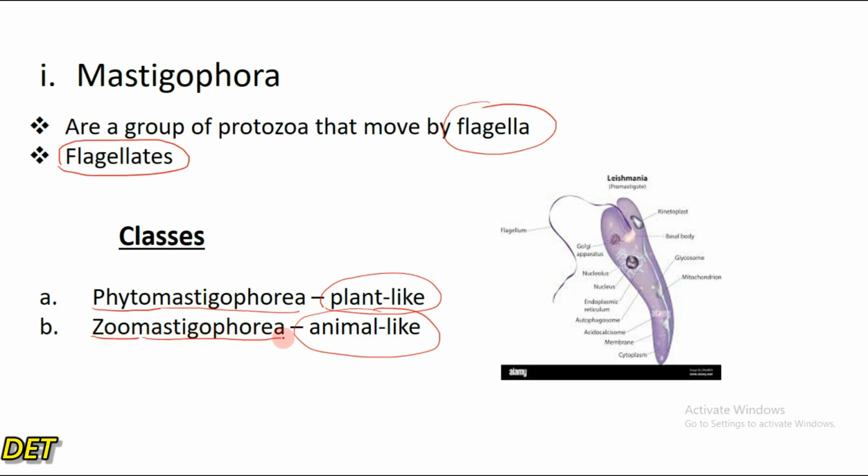So Zoomastigophora are simply animals that move with the help of what? A flagella. A typical example is Leishmania. Leishmania is a typical example of a Zoomastigophora. You can see the flagella here, right? They move with the help of a flagellum. So this is a flagellum here, right?